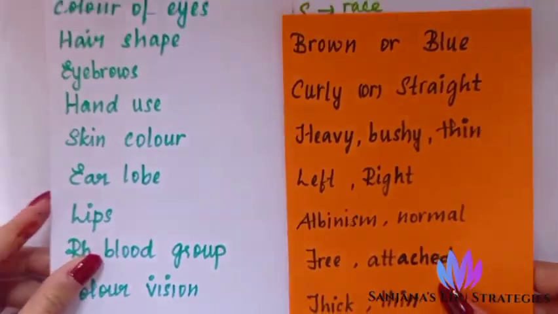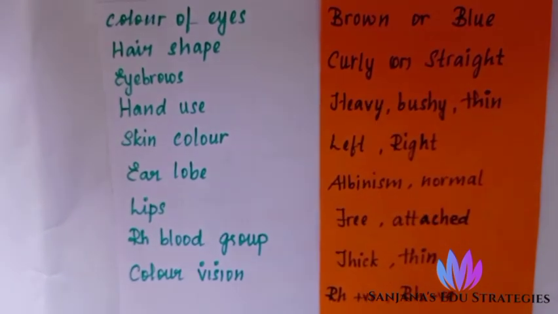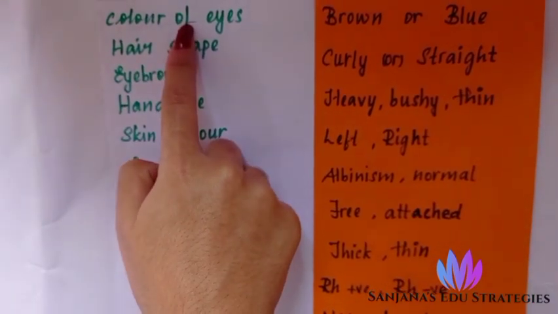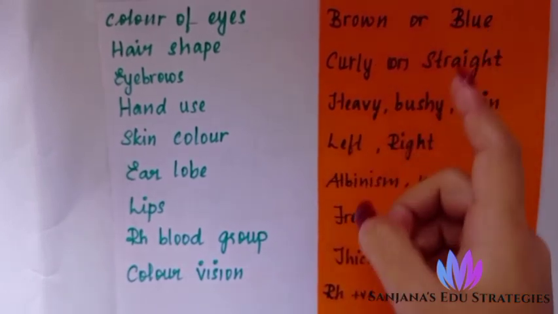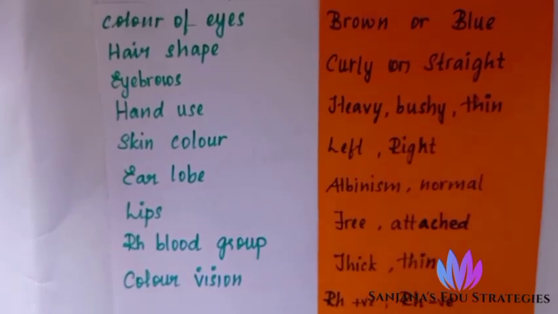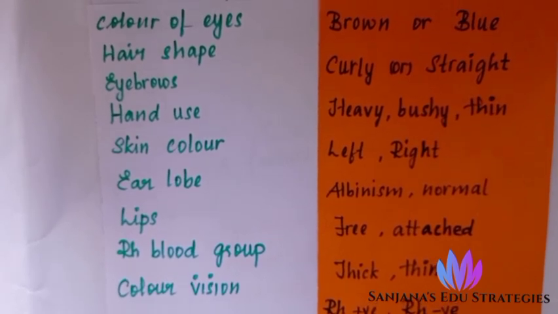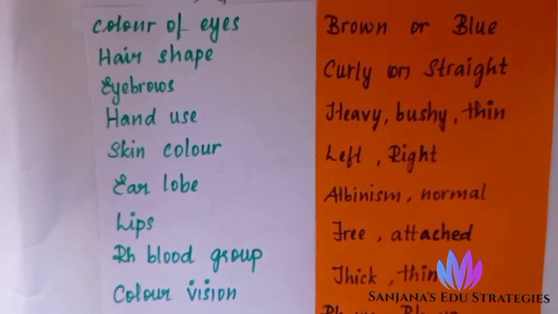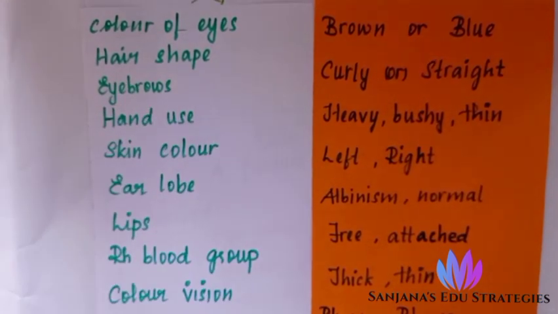You can just see this. Can you see? Yes. So color of eyes: brown or blue. It may be brown or blue. This is common. We have seen green-eyed people, but it is not so common, it is rare. So what is common only we should take into consideration.